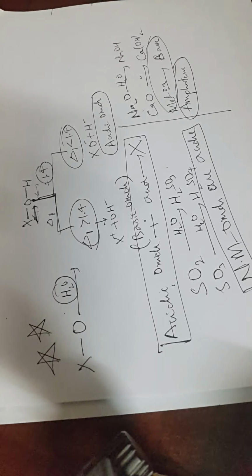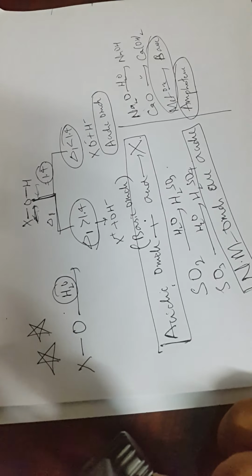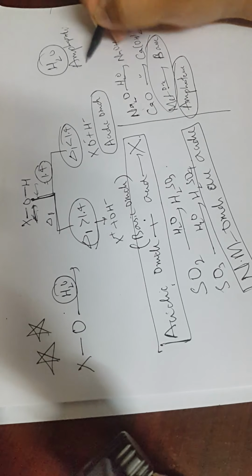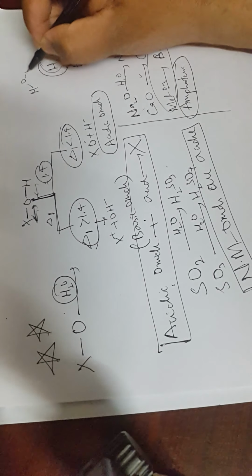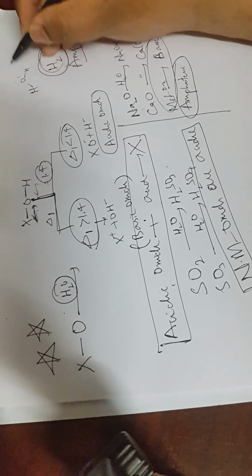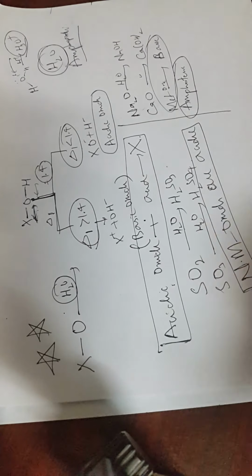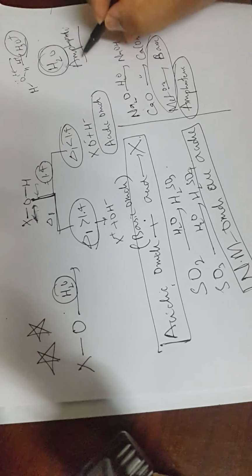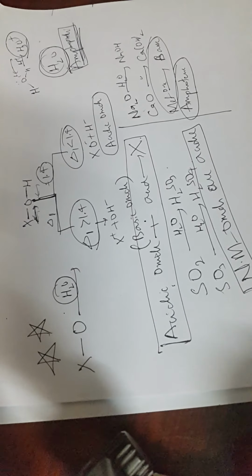Apart from this you can also say neutral oxides and amphiprotic oxides. The best example for an amphiprotic oxide is water, H2O. H2O is what? An amphiprotic oxide. Now what is an amphiprotic oxide? One which can accept and release H plus ions. So water can accept an H plus ion, and by accepting it, it forms H3O plus, what we call acidified water. Or it can also lose or liberate H plus ions. So those that accept and lose H plus ions are called amphiprotic oxides.